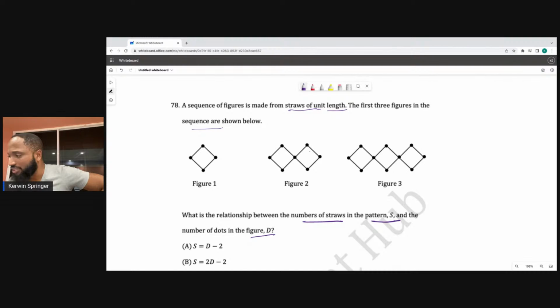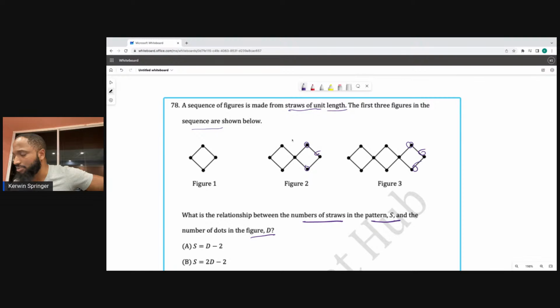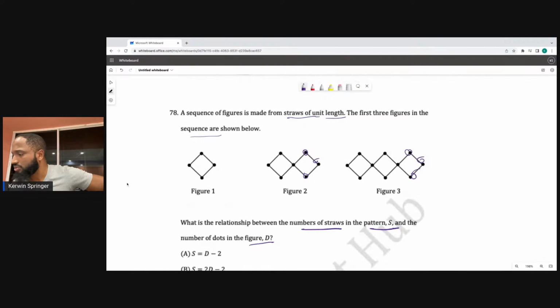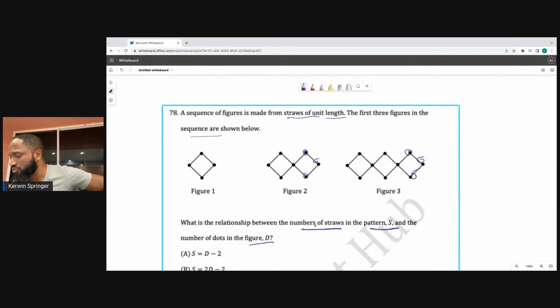You're always going up by 3: 1, 2, 3, 1, 2, 3. So there's a 3 relationship, so there's 3 times the number of dots.